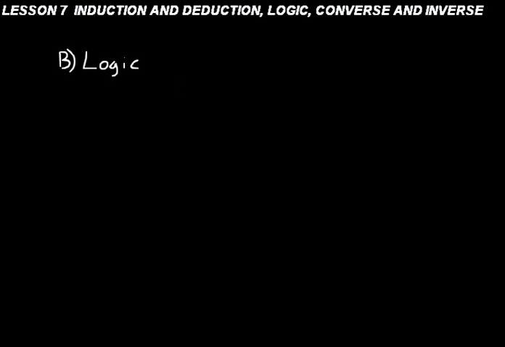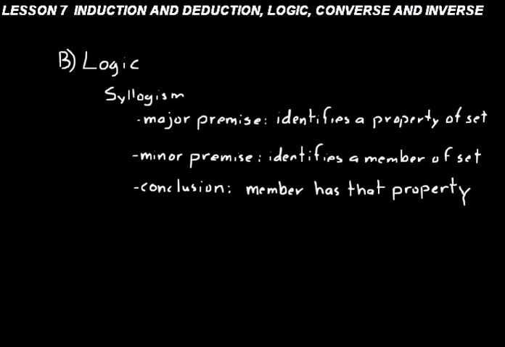Let's go on to part B now and talk about logic. In their study of logic, and in particular deductive reasoning, finding new truths given original truths, the Greeks used something called a syllogism in their investigation of deductive reasoning. Now, this deductive reasoning process that is designed to lead to new truths has a major premise, a minor premise, and a conclusion to it.